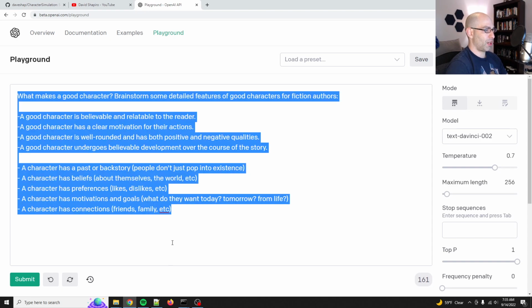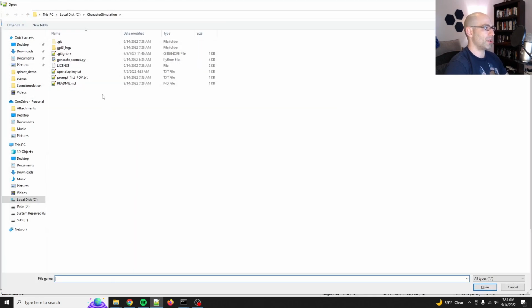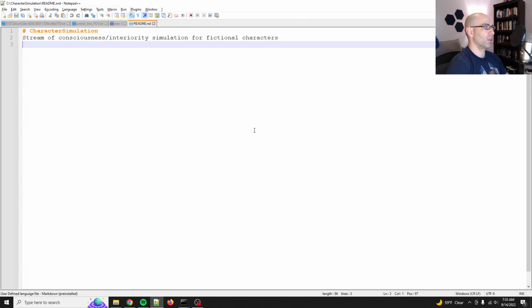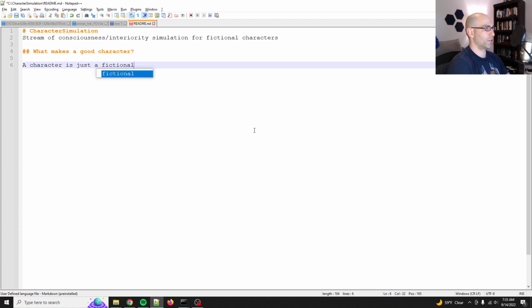Let's just copy this real quick. All right, so we got some things to aim for, right? Actually, this makes sense to store in the README. What makes a good character? A character is just a fictional person. What traits do interesting people have?